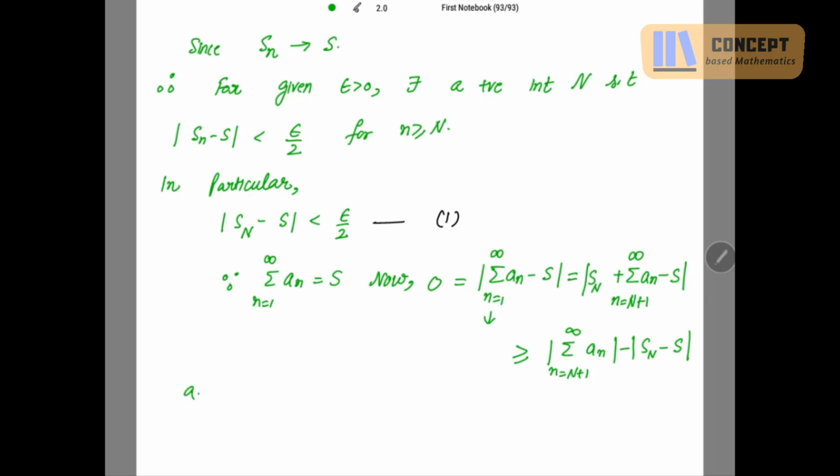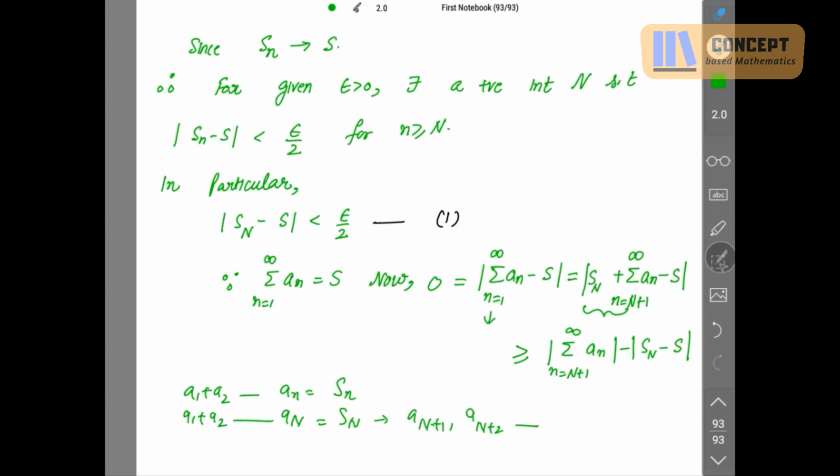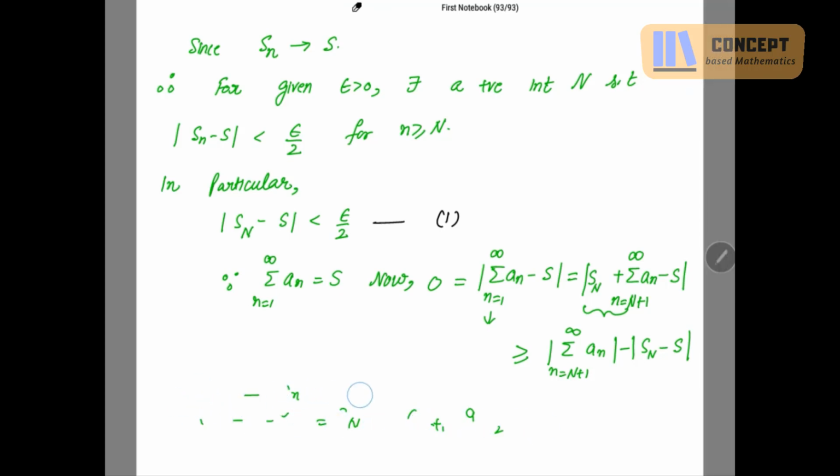See, A1 plus A2 up to An is small Sn, but I take in particular n to be capital N, so A1, A2 up to capital N is Sn. Then further terms An plus 1, then An plus 2, and so on. Clear? That's why I write here Sn, capital N.